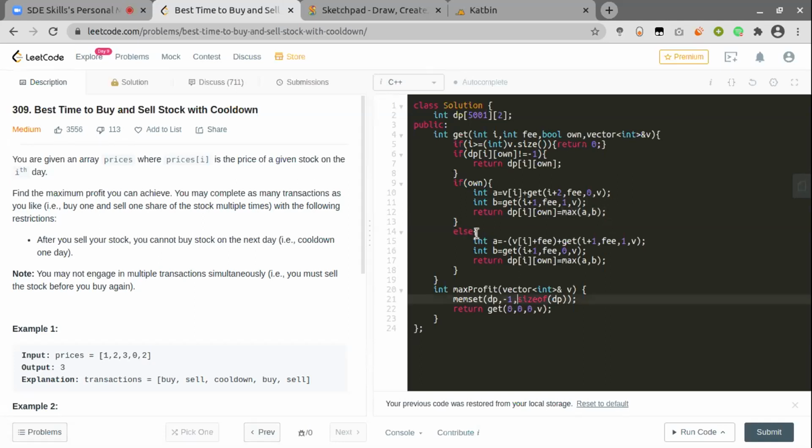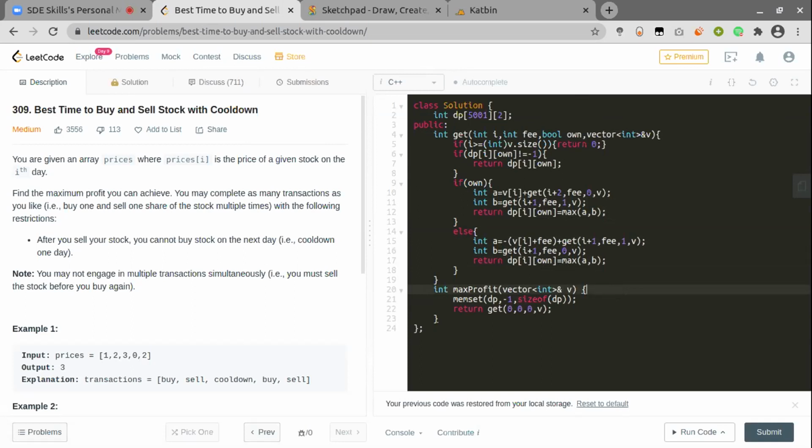Similarly, when we don't have anything, which means own is set to false, we negatively add our answer and go to the next index, but we set the Boolean own variable to 1. And if I skip that case, then go to the next index and don't add anything, and take the maximum of these 2.